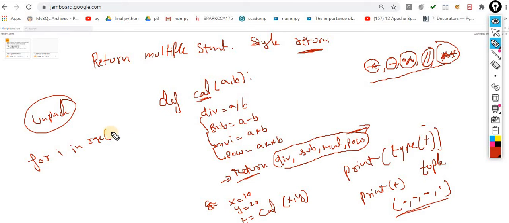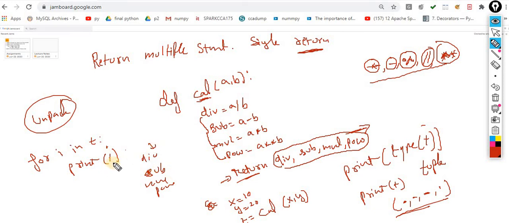So what you can do is for i in t. If you simply print i, what output will you get? You will get the first division value, again the subtraction value, again the multiplication value, again the power value. This is one way.